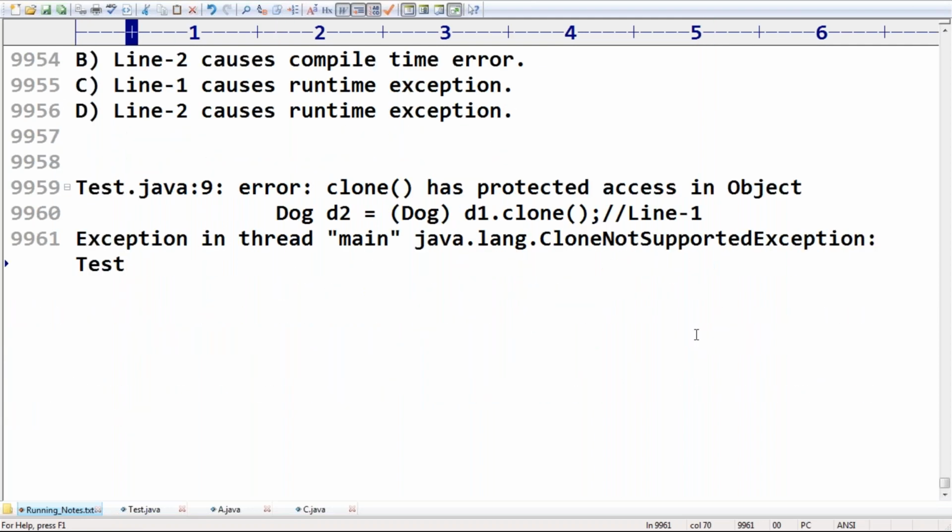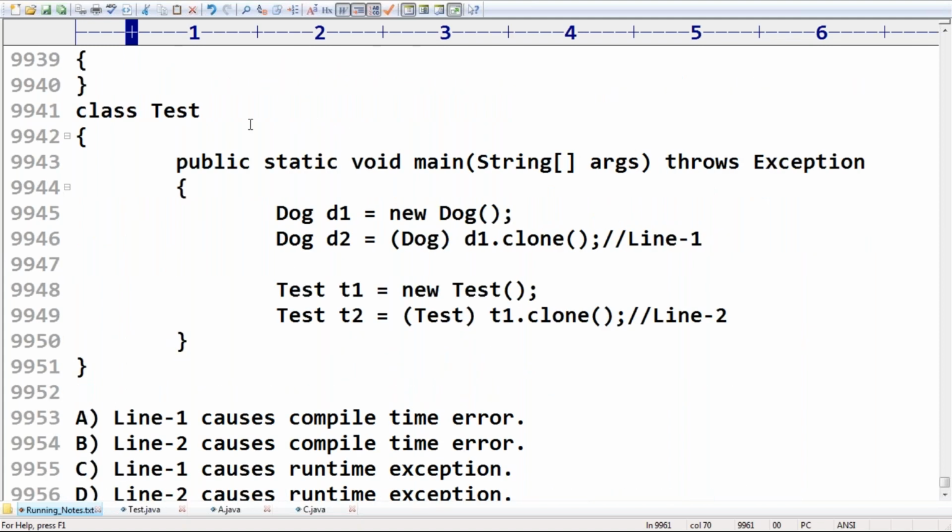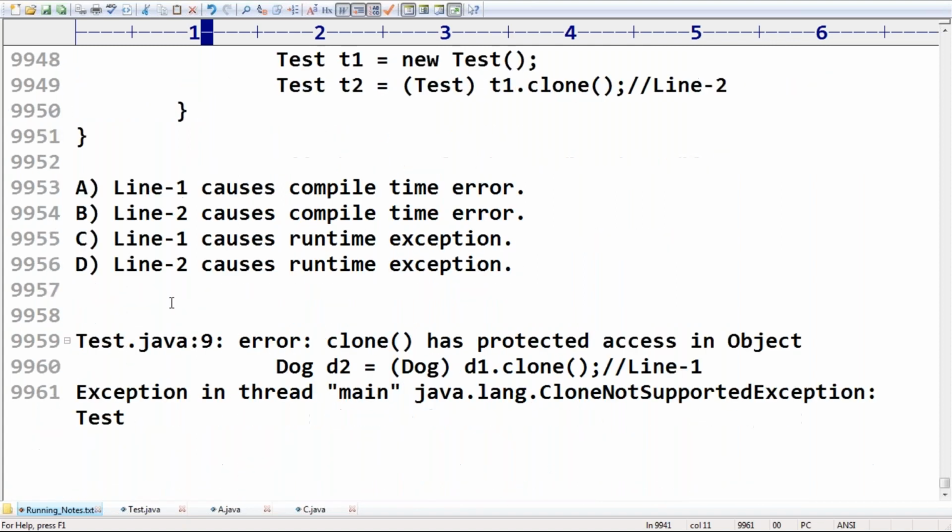Any doubt about this one? Friends, exception in thread main, java.lang.CloneNotSupportedException. If this class Test implements Cloneable, then the problem will be solved. So the correct answer in this case is: line 1 causes compile time error, line 2 causes runtime exception.